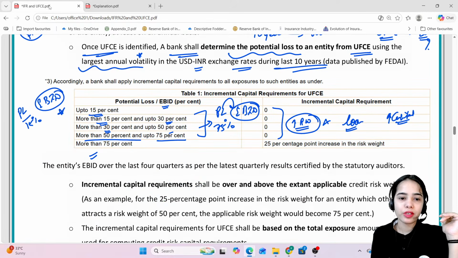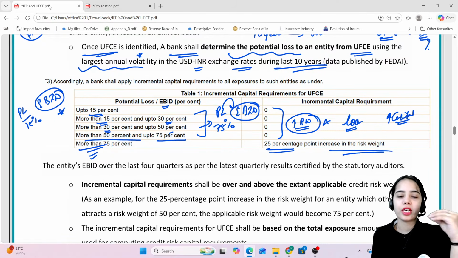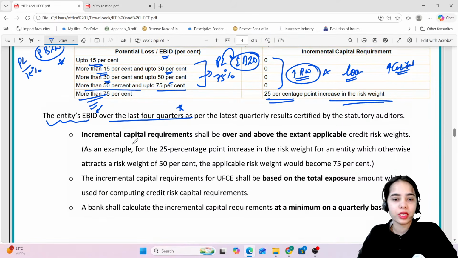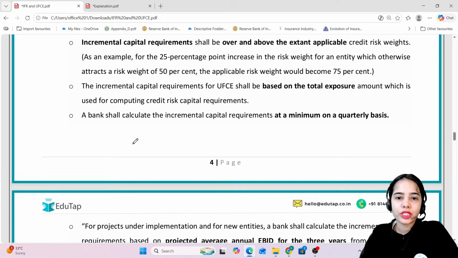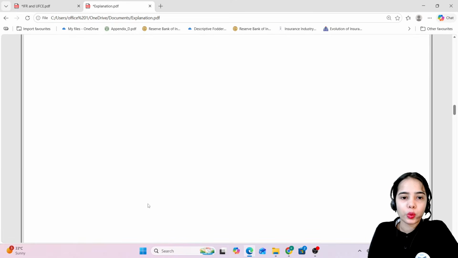The entity's earnings before interest and depreciation over the last 4 quarters is seen according to the statutory updates.